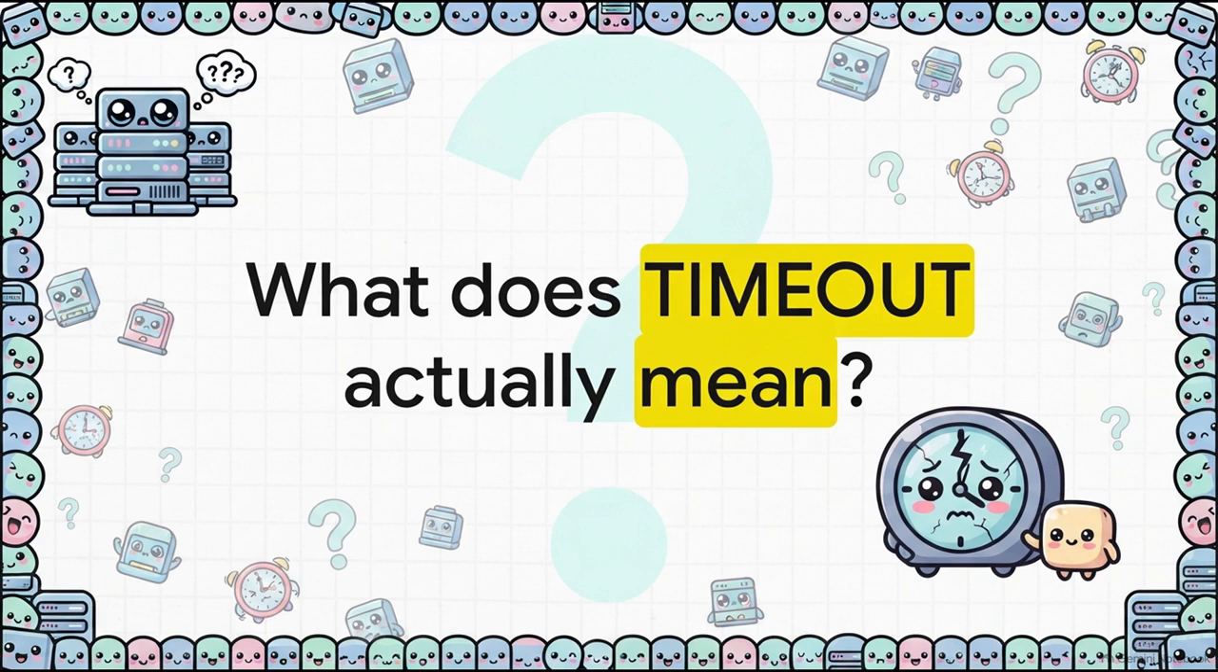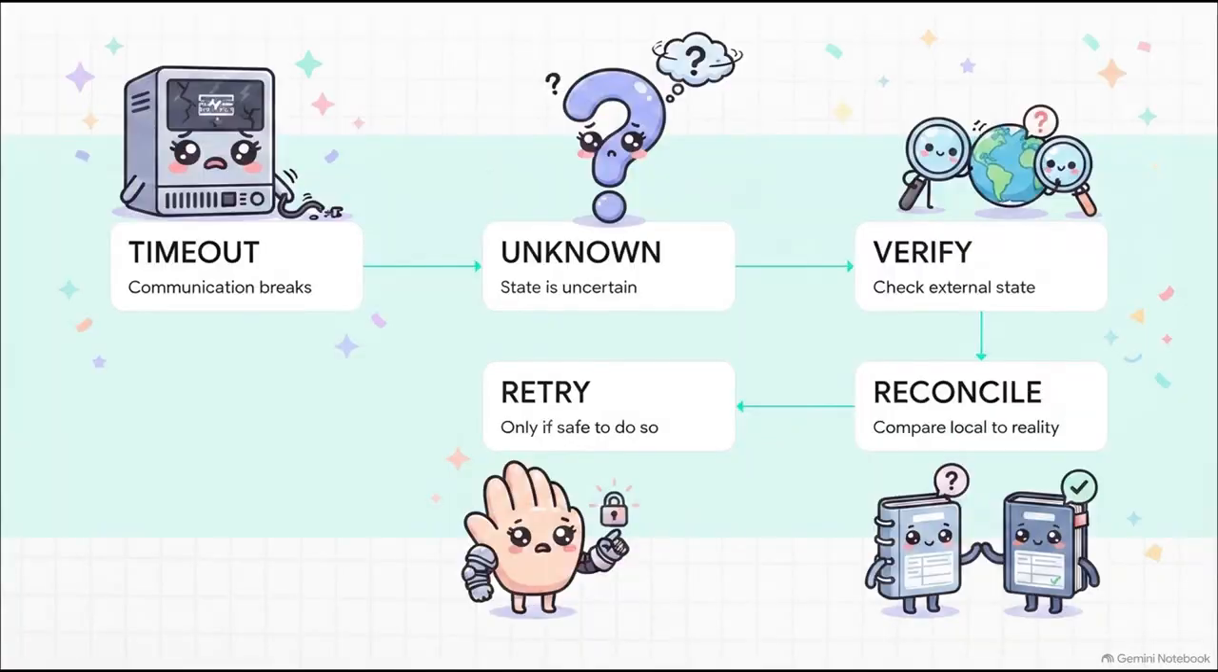What happens when reality stops answering? Does a timeout automatically mean a failure? As we saw earlier, absolutely not. A timeout literally just tells us that communication broke. It tells us zero about the actual real-world state. That business operation might have completely failed, or it might have actually succeeded. That means a timeout puts us in a very specific, critical state: unknown. And from unknown, you don't just blindly retry. You have to verify, reconcile, and only retry if it is cryptographically safe to do so.